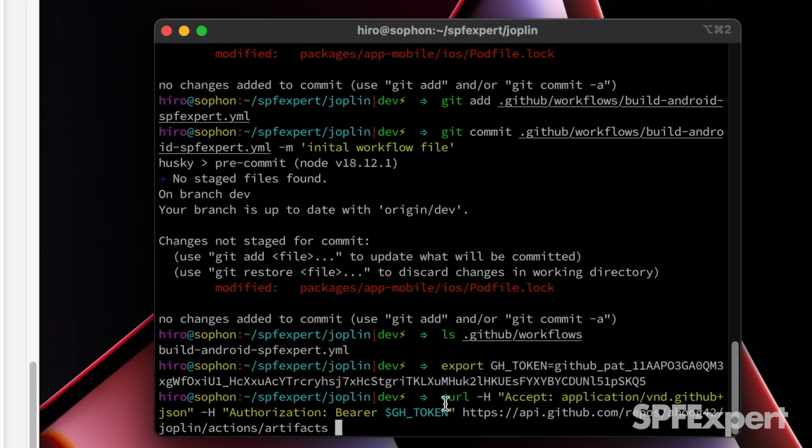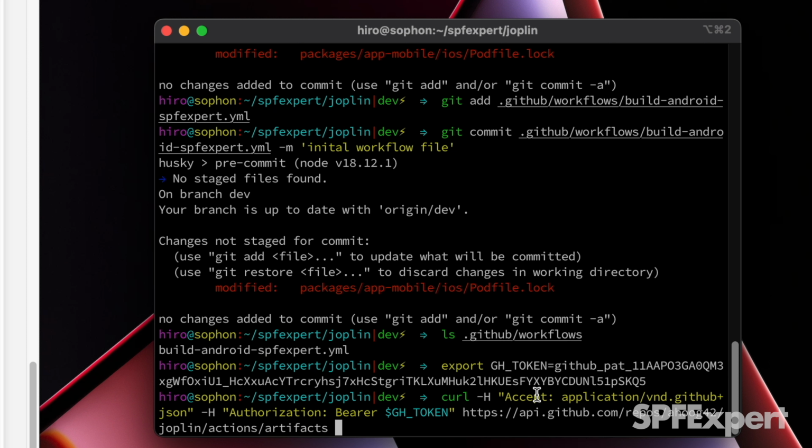So I'm going to basically use curl, pass in the accept header for what kind of data that we're accepting, which is JSON. And then pass through my bearer token, which is this variable that we just saved. And then lastly, I'm going to call the REST API, the repo, then my particular username. So again, you're going to need to swap out your username, the particular repository, actions, and artifacts.